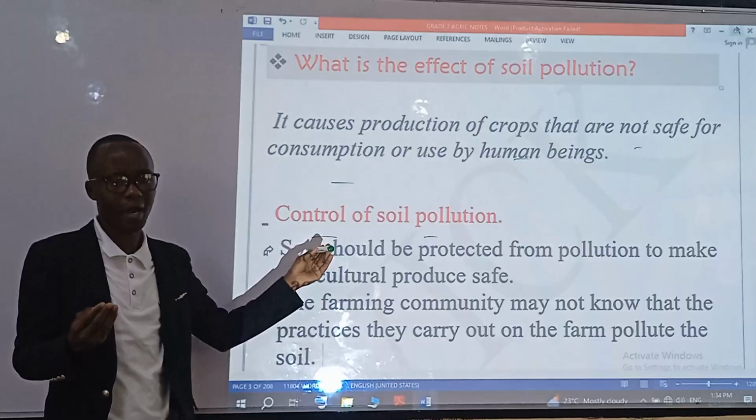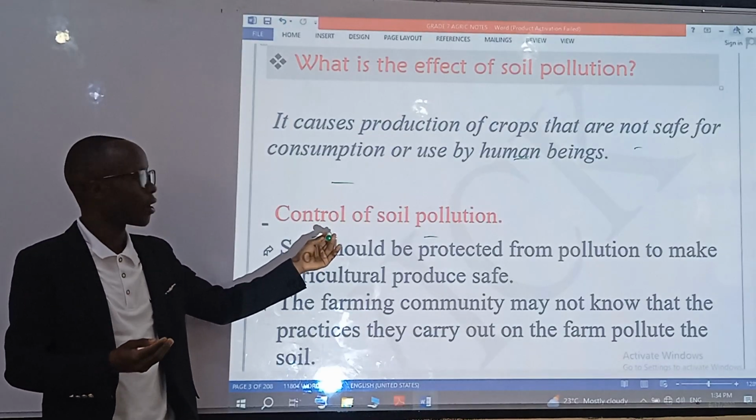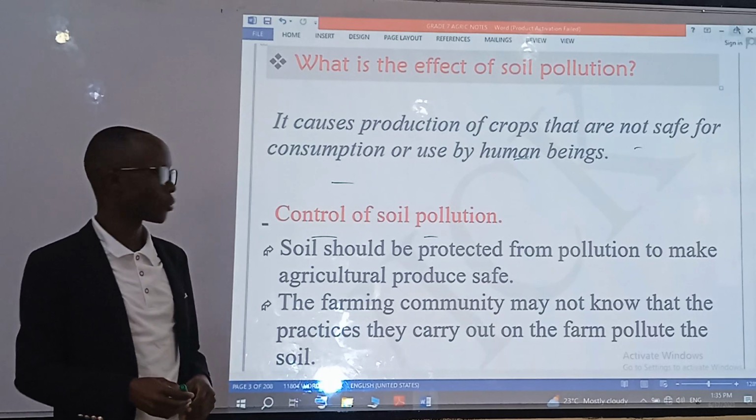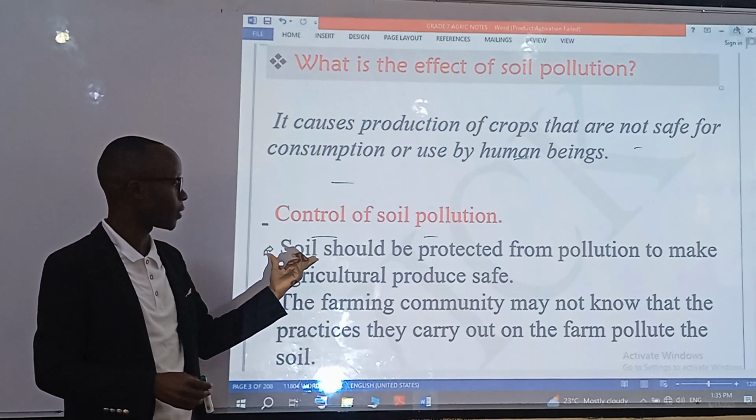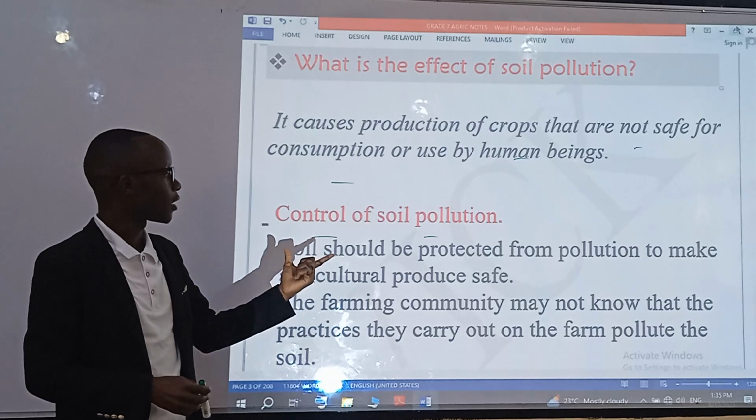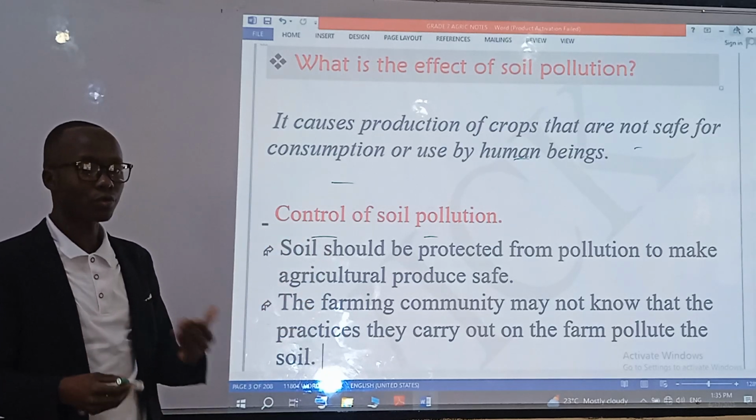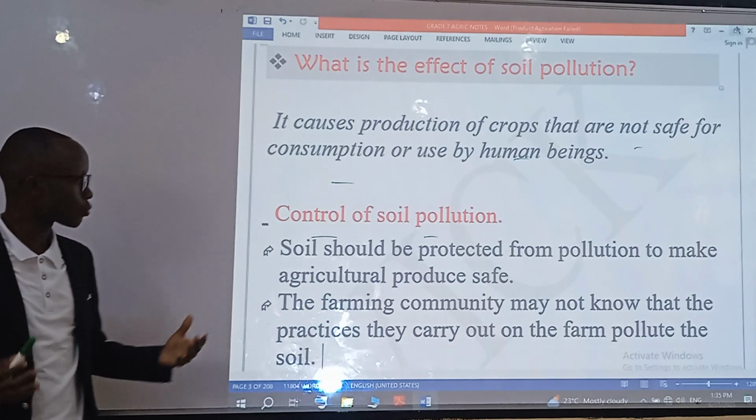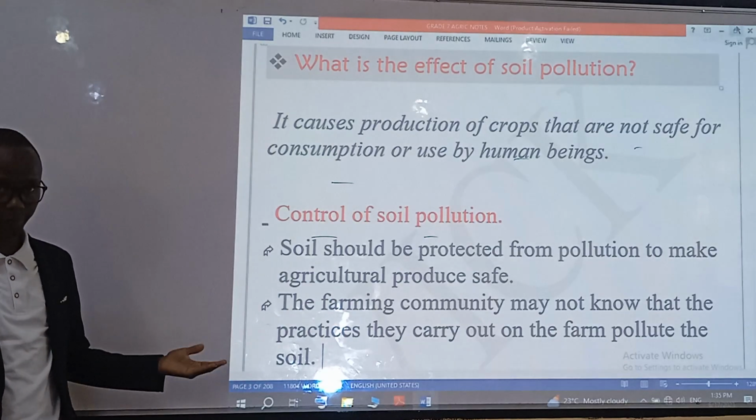So it is very important for us to practice prevention before we get into factors that may lead to soil pollution. And this prevention can be done by protecting the soil. So how do we control soil pollution? The soil should be protected from pollution to make agricultural produce safe.